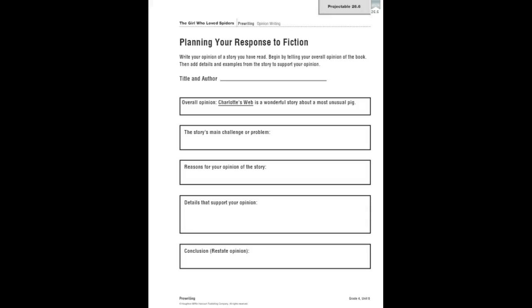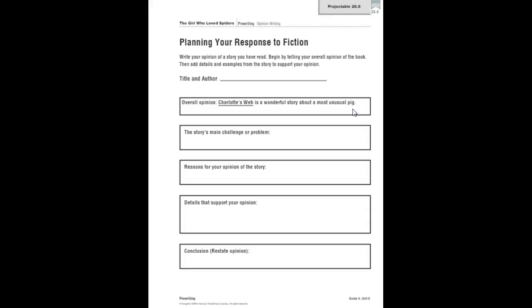your opinion. The book title is very important here. Here the book title is Charlotte's Web, but clearly yours may not be Charlotte's Web if that's not a story that you've read recently. The overall opinion is that Charlotte's Web is a wonderful story about a most unusual pig. This is from our example.